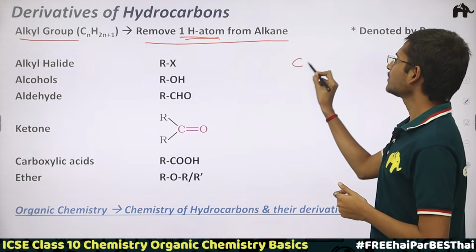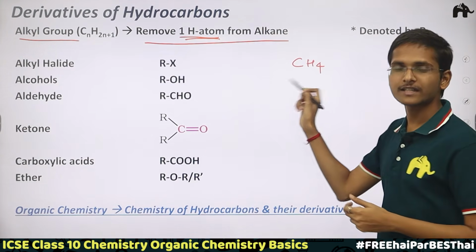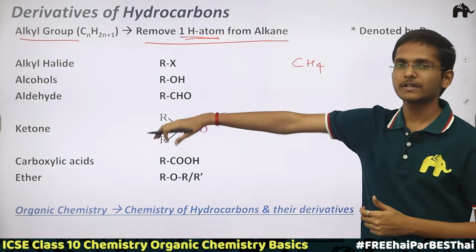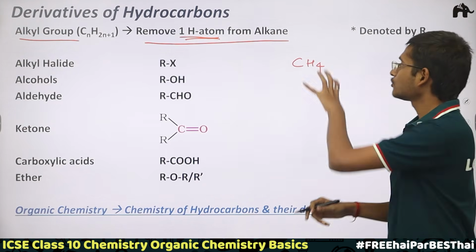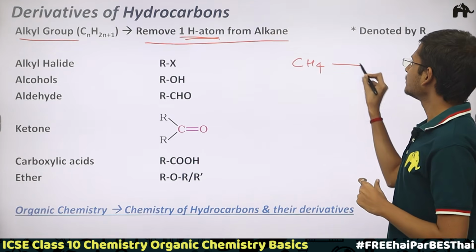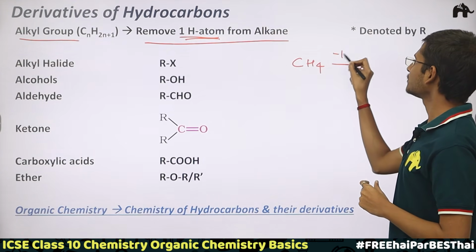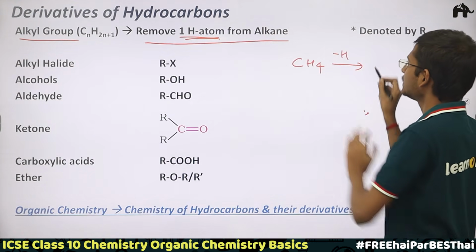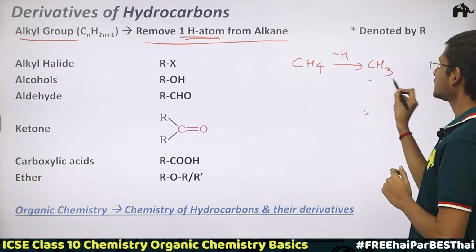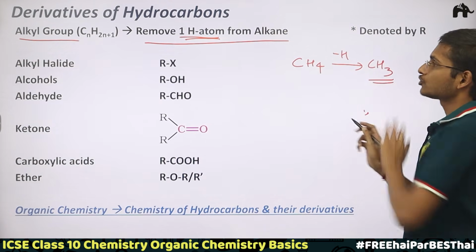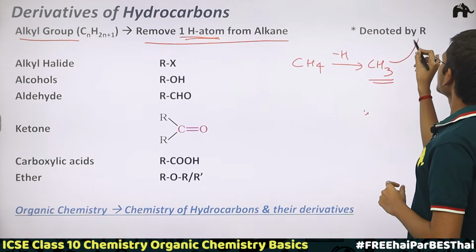If I take methane, which we have seen as an alkane example a few minutes earlier, and remove a hydrogen from methane, what would happen? I would get CH3, and this is an alkyl group. This is denoted by R.